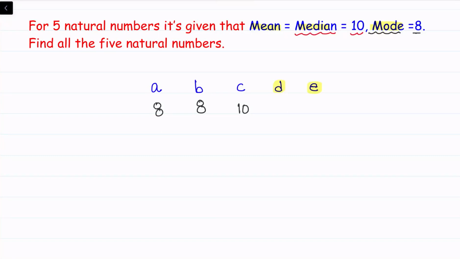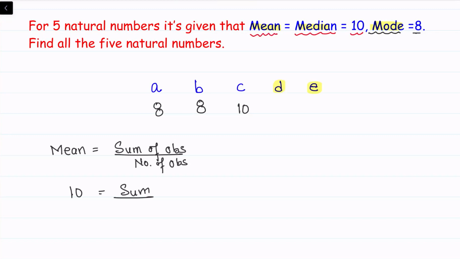The other information provided to us is that the mean of these numbers is 10. When we talk about mean, it is the sum of observations upon the number of observations. So mean is given as 10, which is sum of observations upon 5.